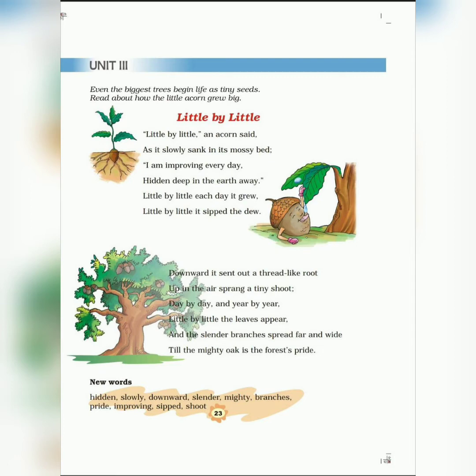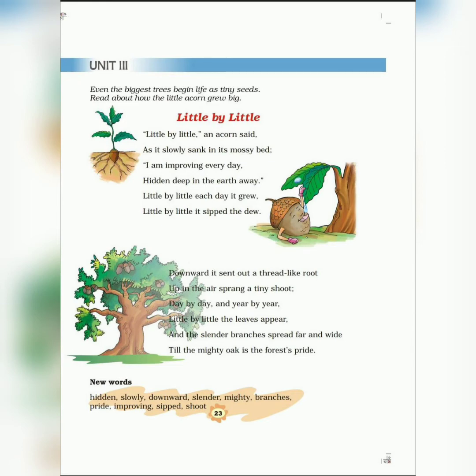We can see very small green grass. It is known as moss. So the acorn fruit sank in the mossy bed, and then the acorn fruit said that I am improving every day. It is getting better every day. Now, the acorn fruit is hidden deep in the earth away. It is now buried in the ground.